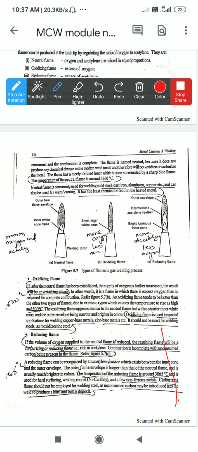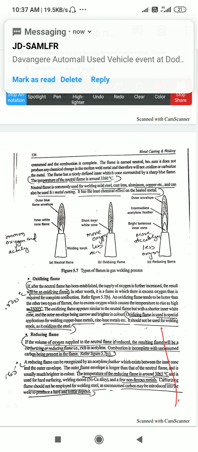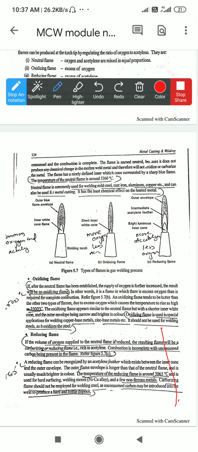Now, next we will see the reducing flame. If the volume of oxygen supplied to the neutral flame is reduced and the fuel gas is increased, that results in a reducing flame, also called a carburizing or reducing flame. Over here, oxygen is reduced and the fuel gas has been increased.